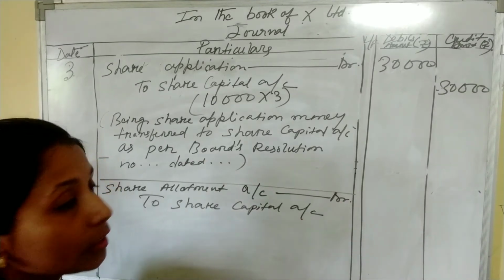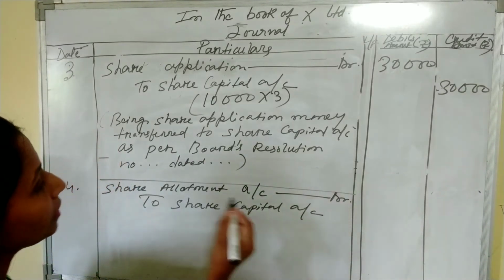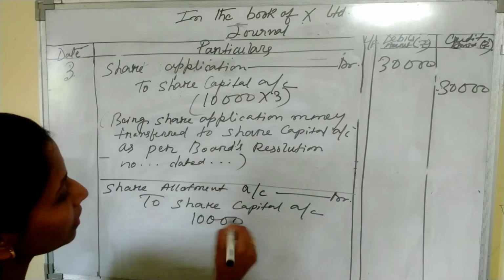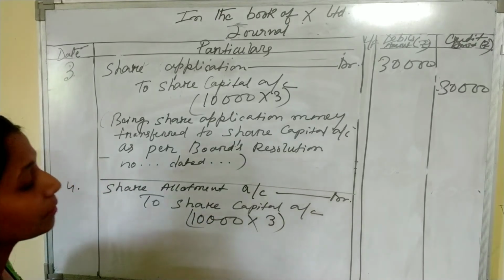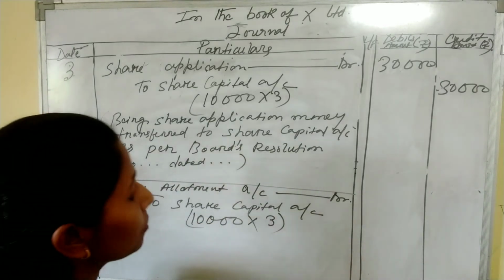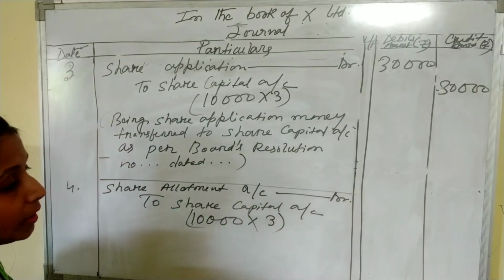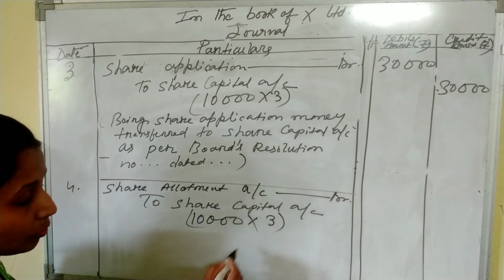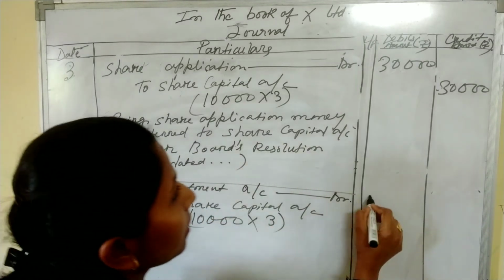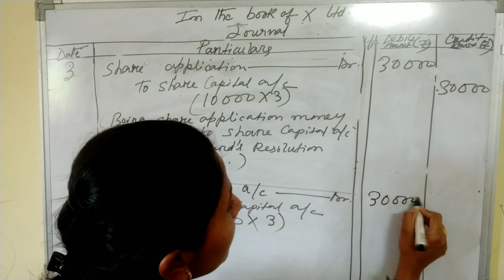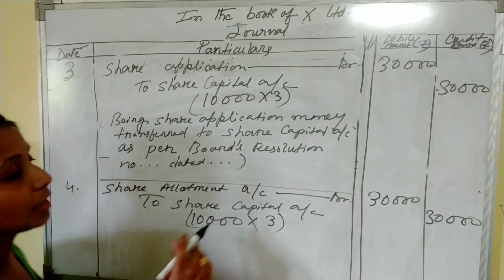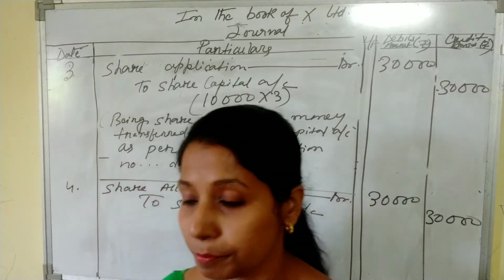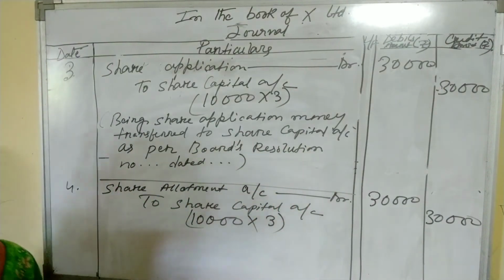This is the due entry. Now what is the number of shares? 10,000 into what is the rate of allotment? What is the amount so collected by the company for allotment? 10,000 into rupees 3, that is 30,000. So in this journal entry, the company has made due call for the allotment money.